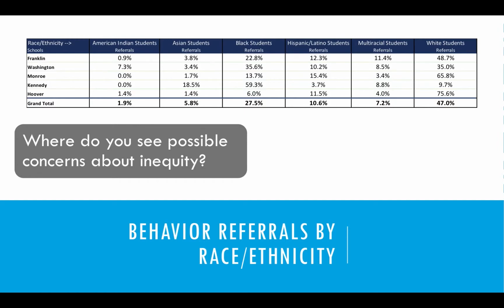All right, we're back. When I looked through this, what I saw was these three cells stood out to me. So match your thinking to mine. When I'm looking at this column, 7.3% just seems so much larger of a number than the other schools for American Indian students and how many referrals were being written at each of the schools as far as the percent. I also noticed that at Kennedy, Asian students with 18.5% seems so much higher than the others, and Black students at Kennedy, 59.3%. That one really stood out to me.